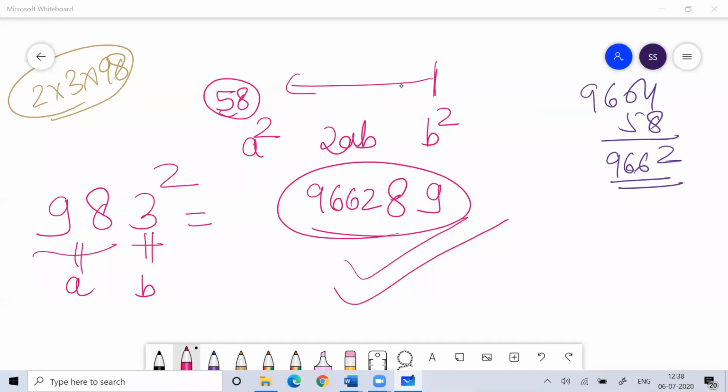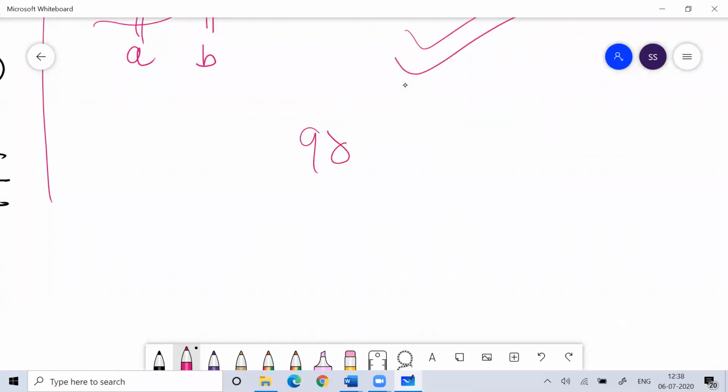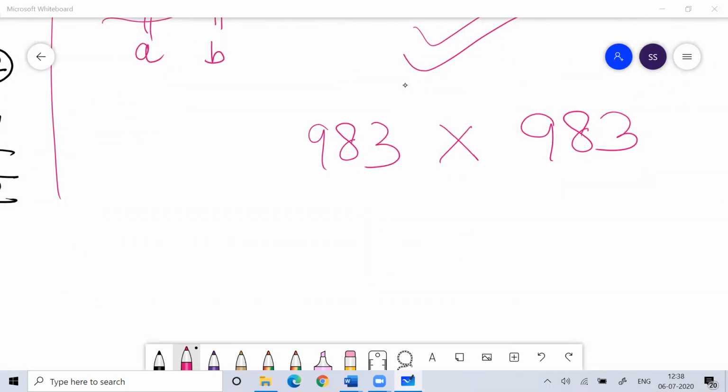One more thing you can do for 983. Compare 983 with 1000.